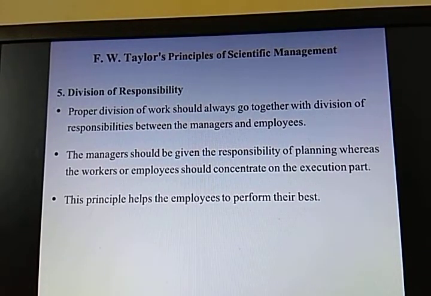This is the next principle, the division of responsibility, a scientific management principle by Taylor. The proper division of work should always go together with the division of responsibilities between the managers and employees. As per the skills, expertise and knowledge of the employees and managers, the work should be divided. The manager should be given the responsibility of planning, the policies and the decisions, whereas the workers or employees should concentrate on executing whatever is decided by the managers. This principle helps employees to perform their best.